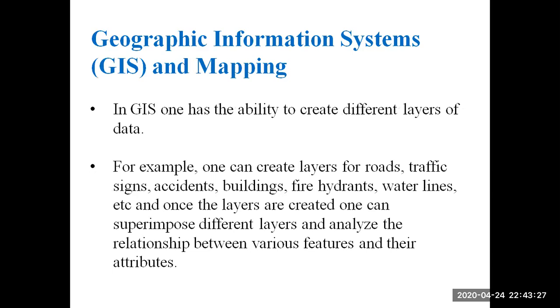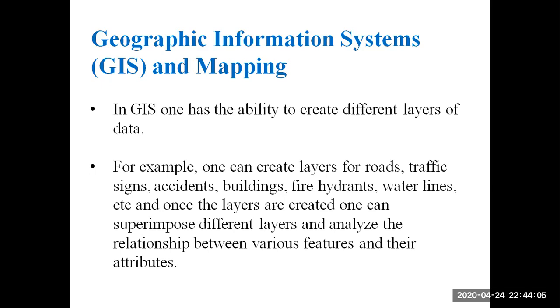Next, GIS has the ability to create different layers of data. So we'll create the data in different layers. For example, one can create layers for roads, traffic signs, accidents, buildings, water lines, etc. So first we are creating the data layer for roads, traffic signs, accidents, buildings, water lines, etc. After creating these layers, we are superimposing different layers and analyzing the relation between various features and their attributes.